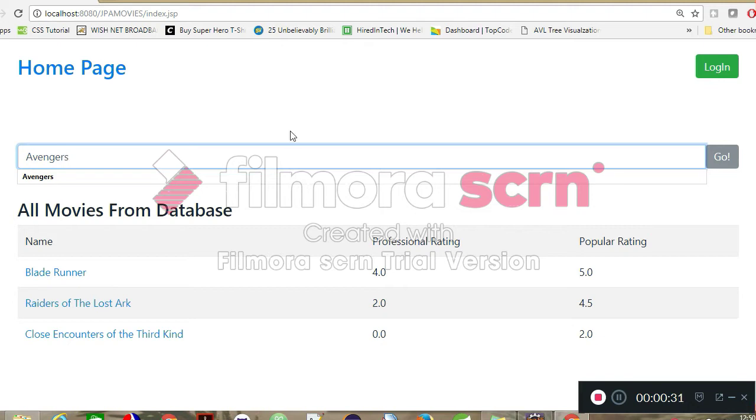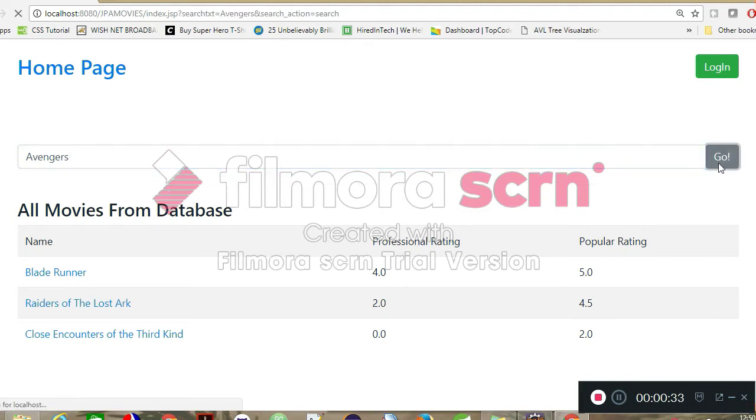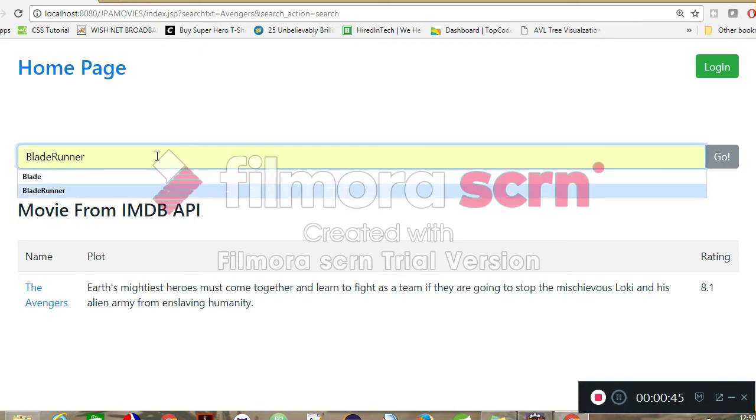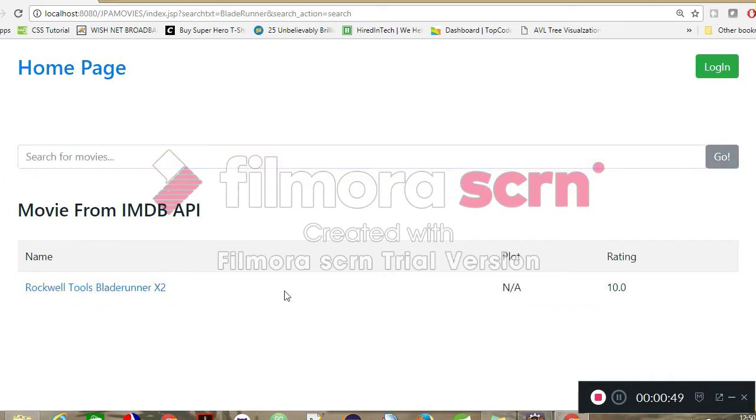Avengers. So as you can see, the Avengers movie is there from the API that is coming from the OMDB API. Whereas if I wish, I can go for Blade Runner, and it shows Blade Runner coming from the OMDB API.